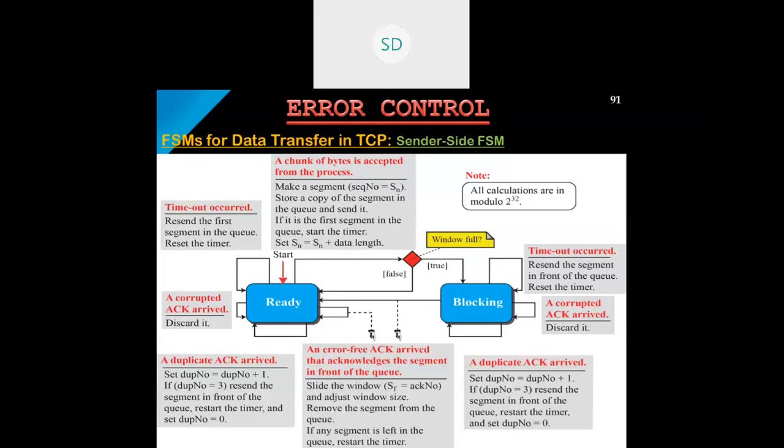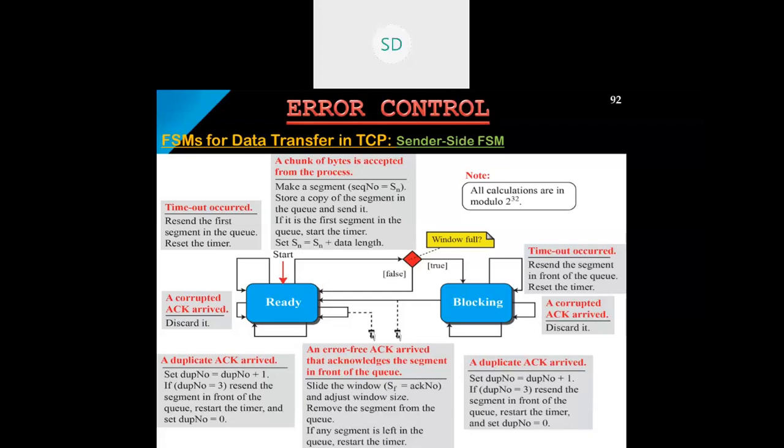So these are the different FSMs we have already gone through. This is the FSM at the sender side. Basically, at the sender side there are 2 states, that is the ready state as well as the blocking state. The sender enters the ready state whenever a particular byte is there to be transferred. A chunk of bytes is expected from the process, and we are going to transfer it.